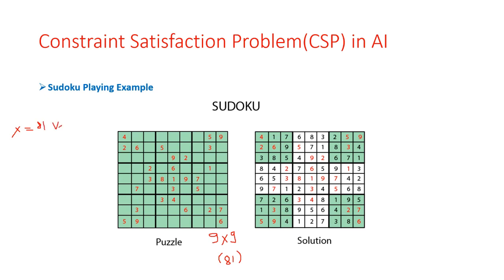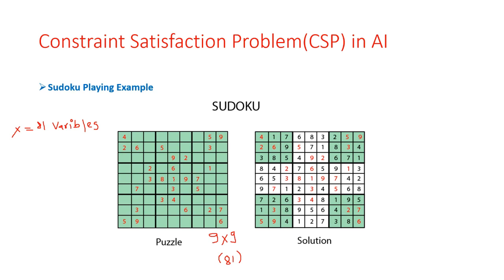So in this example, for solving the Sudoku, we have a total of 81 variables. But in this type of example, we have already placed values, like 4, 2, 6, 5. So we have to remove these values from the 81.